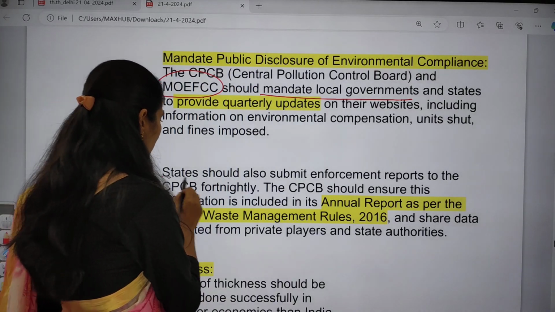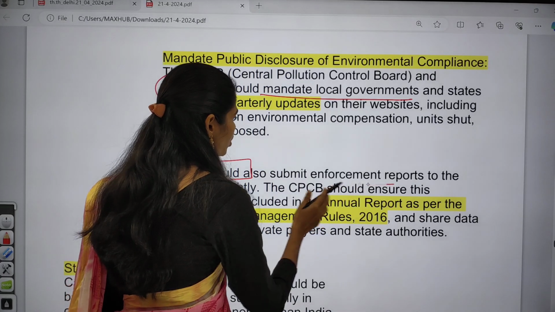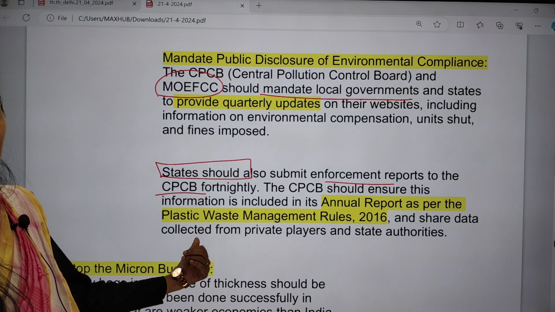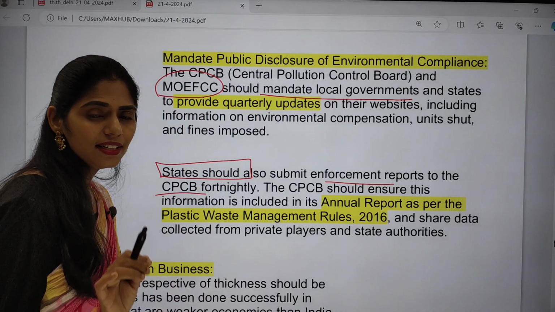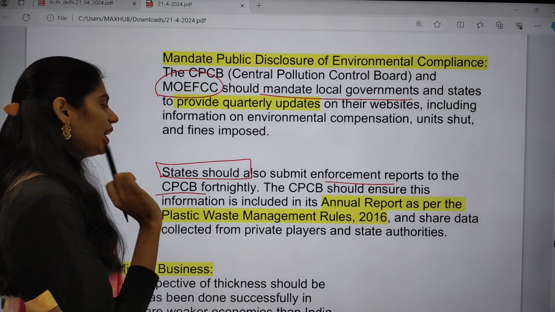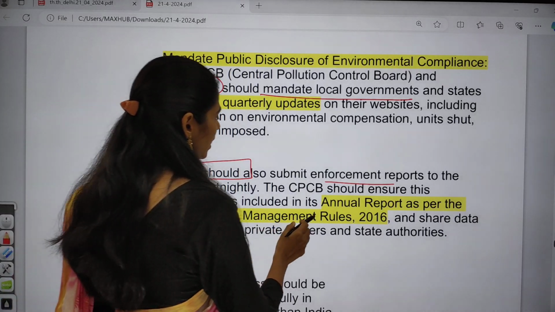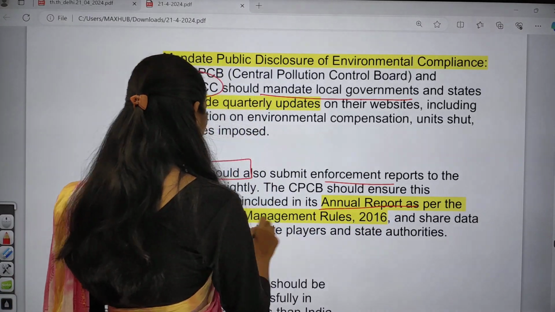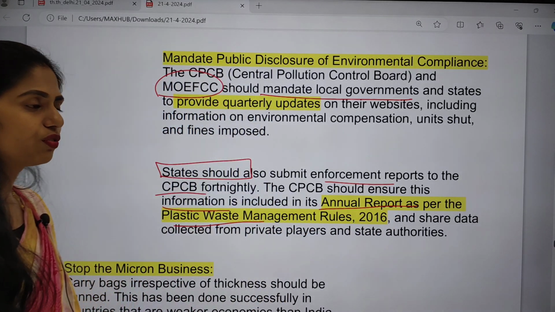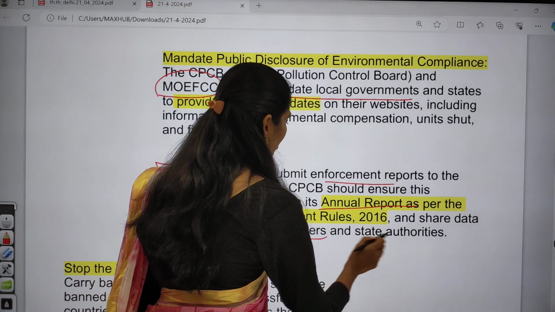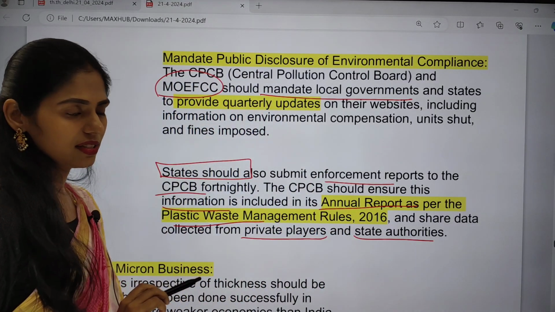States should also submit enforcement reports to CPCB every 15 days, that is, fortnightly. CPCB should also ensure that this information is included in its annual report as per the Plastic Waste Management Rules of 2016, and we have to share the data from private players and state authorities.